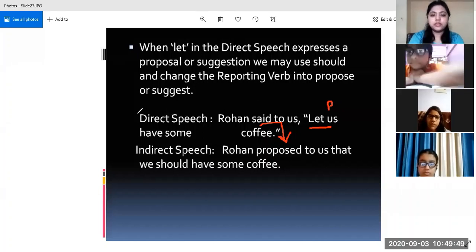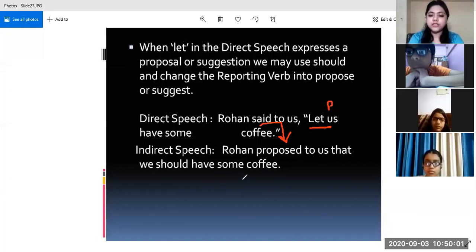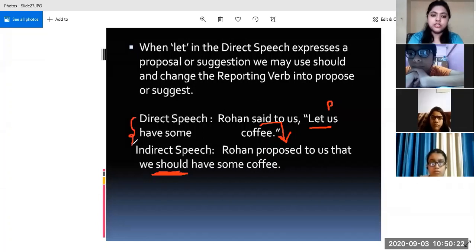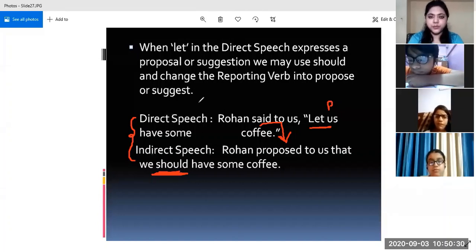So the direct speech is: Rohan said to us, let us have some coffee. When we change it into indirect speech, we write it as: Rohan proposed to us that we should have some coffee. In place of "to", we insert "should". So when this word "let" is denoting a proposal, this is how we change it into indirect speech. We do not use an infinitive form of a verb. We simply use "should". This word "should" will come in indirect speech.